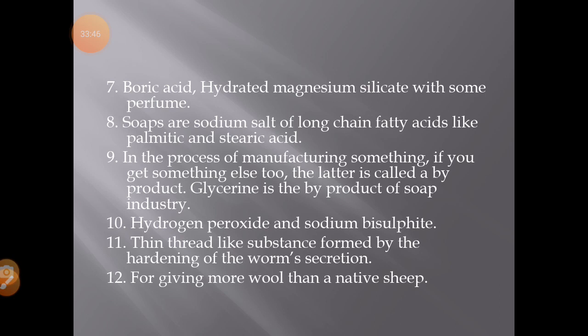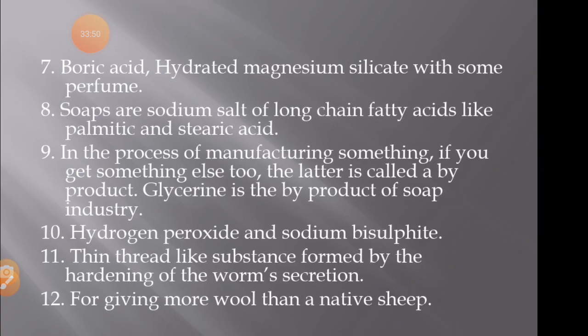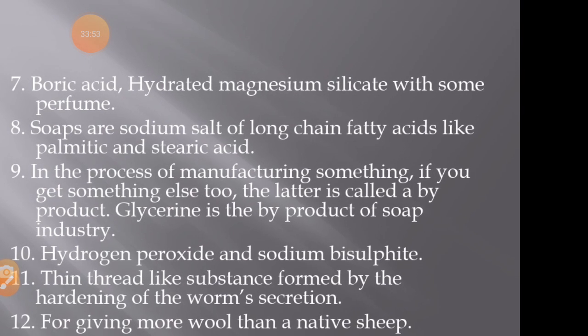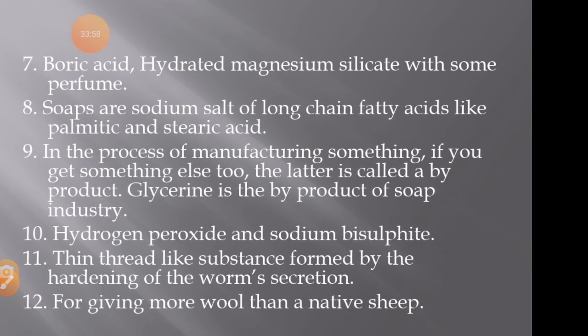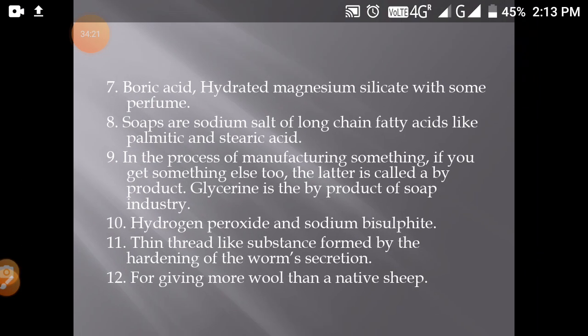Answer 7: boric acid, hydrated magnesium silicate with some perfume. Answer 8: soaps are sodium salts of long chain fatty acids like palmitic and stearic acid. Answer 9: in the process of manufacturing something, if you get something else too, the latter is called a byproduct. Glycerine is the byproduct of the soap industry. Answer 10: hydrogen peroxide and sodium bisulfite. Answer 11: thin thread-like substances formed by the hardening of the worm secretion. And answer 12: for giving more wool than a native sheep.